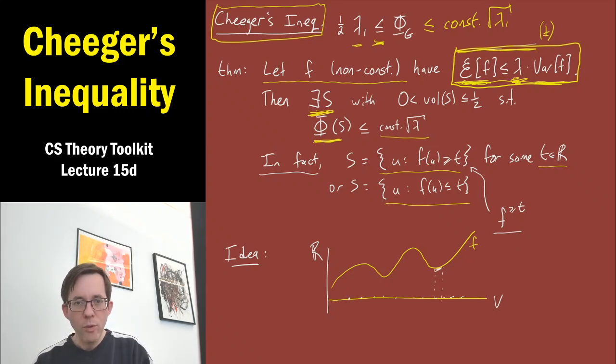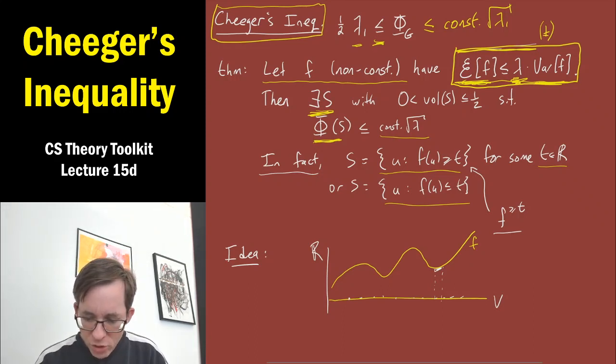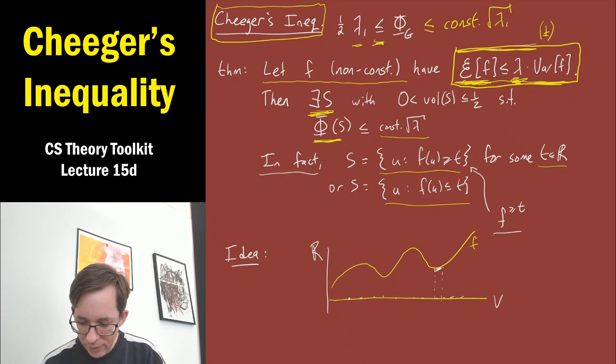And so to say that it's small, as our dagger hypothesis does, at least compared to the global variance, is to say that f values don't change too much locally. So it's Lipschitz, it moves smoothly, it doesn't have wild spikes. Now if you look at our strategy for finding a set S, we're going to pick some threshold t, and we're going to take either a super level set or a sub-level set.